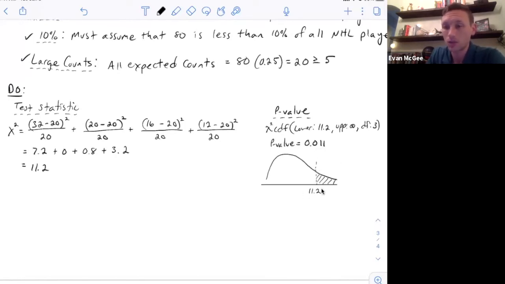Just to give you an idea, this is what the p-value is telling us. It's the probability of this chi-square test statistic occurring, given that the null is true. What that means in this case is, assuming that each quarter has an equal share of NHL players' birthdays, the probability of the sample we had of 80 occurring is 0.011, or 0.0107 on the calculator. You can see it's a very low probability. And so we'll use that to make our conclusion about the null hypothesis that it's a uniform distribution.